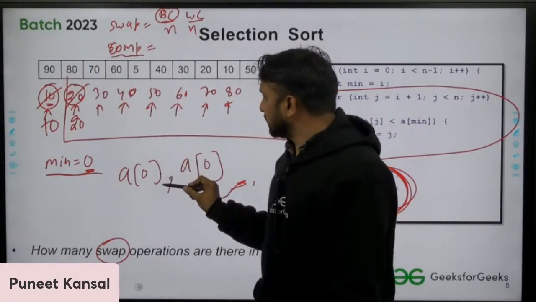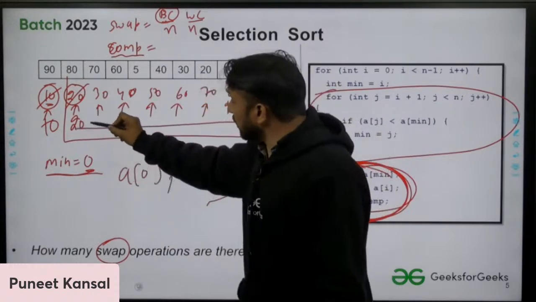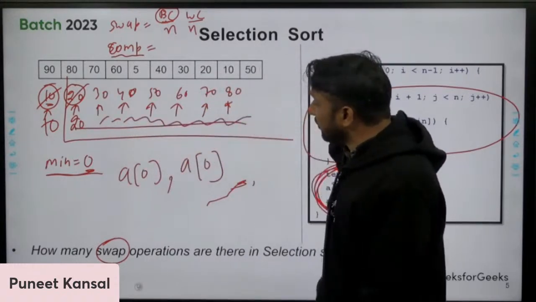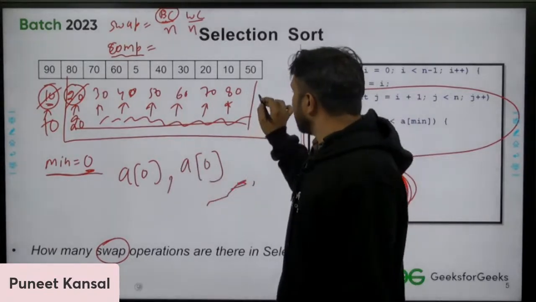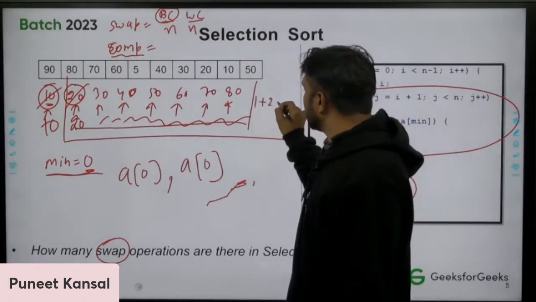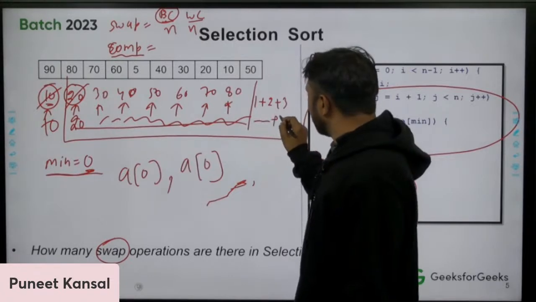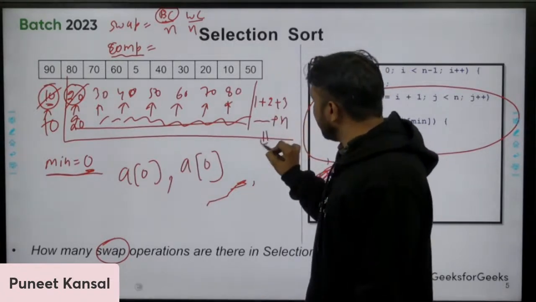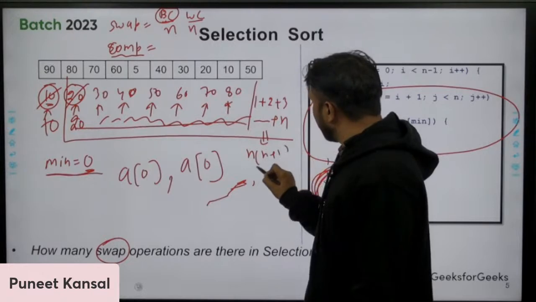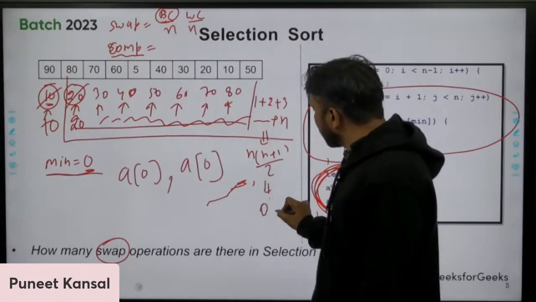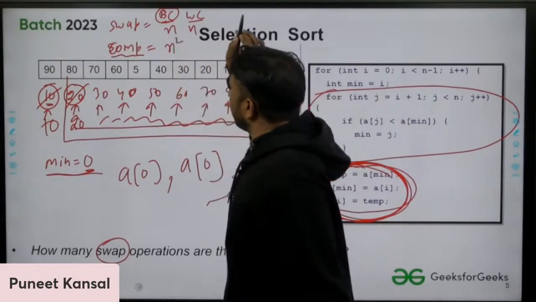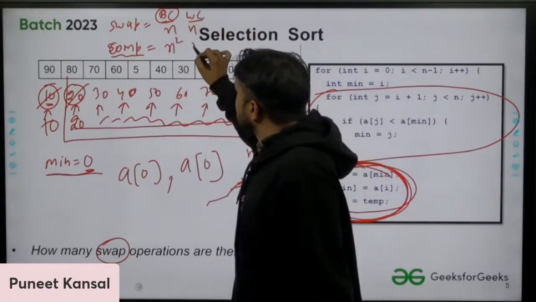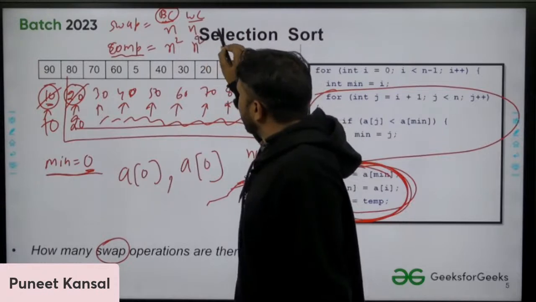Number of comparisons. See, in the best case, even then you are comparing with all the elements in one pass. Another pass, you will do the same thing. So it will be like this: 1 plus 2 plus and so on, this much number of comparisons. And this is again n into n plus 1 divided by 2, which is again order of n square. Asymptotically, I'm writing here, n square number of comparisons will be there in the best case. In the worst case, that will be n square.